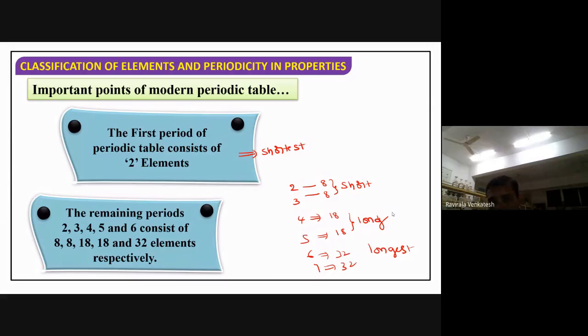Short periods contain 8 elements, the 2nd and 3rd periods. And the shortest period is the first period, containing only 2 elements. So remember this: short, shortest, long, longest.